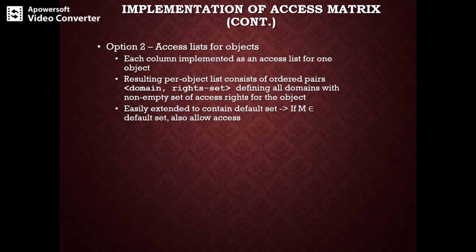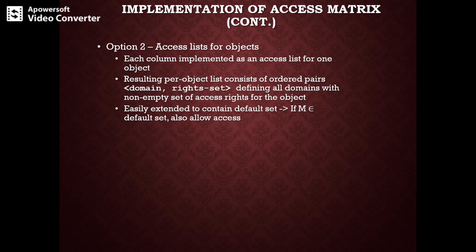Obviously, the empty entries can be discarded, and the resulting list will be ordered pairs, that is domain and rights set. This will be the resulting per-object list, which defines all the domains with a non-empty set of access rights. This approach can be extended easily to define the list plus a default set of access rights.